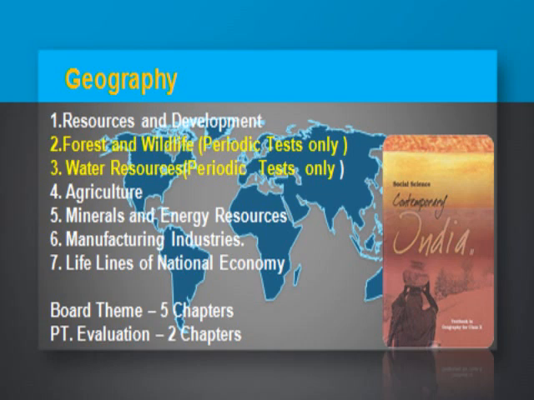The next chapter is agriculture. Here you will understand the meaning of agriculture, various types of agriculture, what are the cropping patterns in India, major crops in India, technological and institutional reforms in India, and challenges to Indian agriculture.